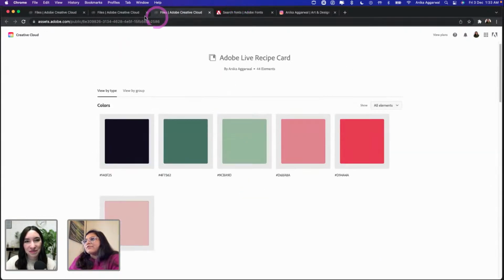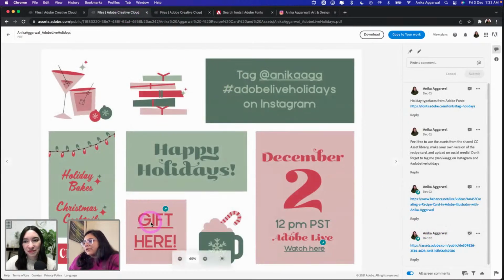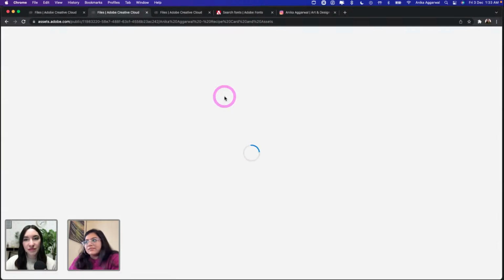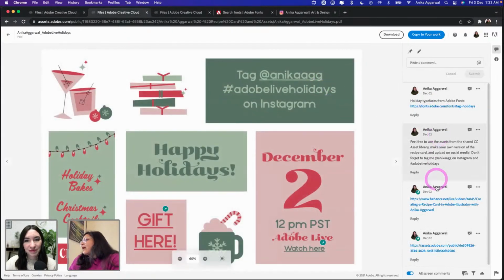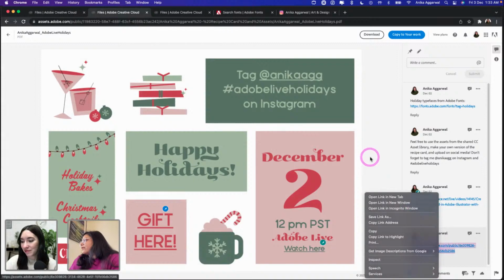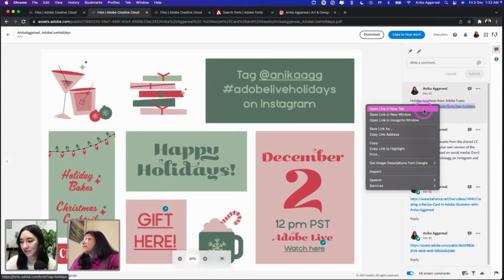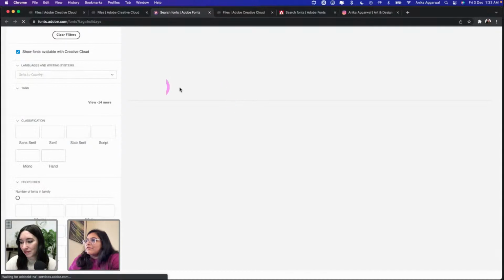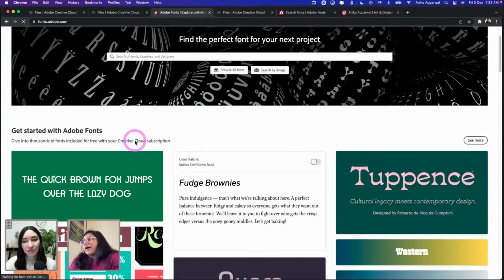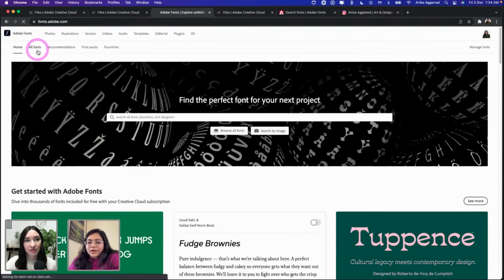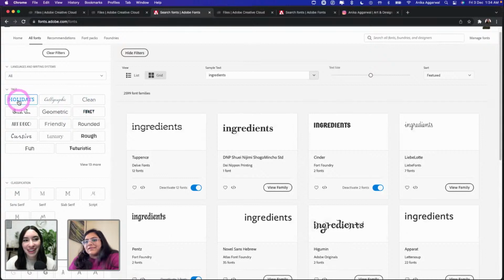Let's go ahead and show you what else is there. Once you download this file, I want to walk you through what is in the folder right now, and then we're going to jump into Illustrator to show you how to make it. This is the file. We have the assets here. Right over here, that's the link we just put on, and this is Adobe Fonts. If you ever go to Adobe Fonts, you see there are a lot of categories, and there's this new category, a holiday category, right over here.